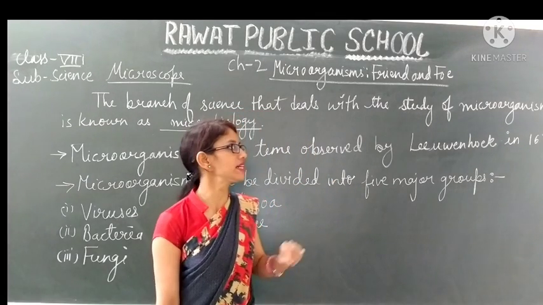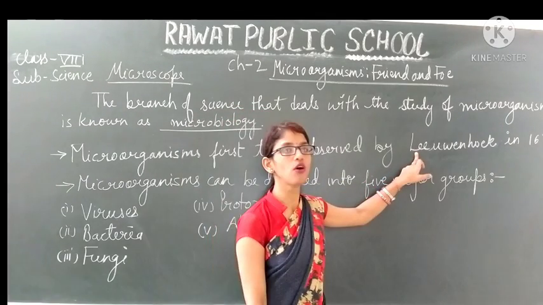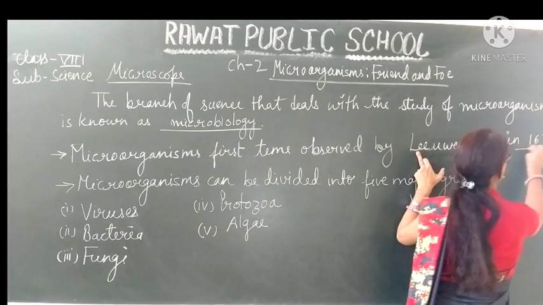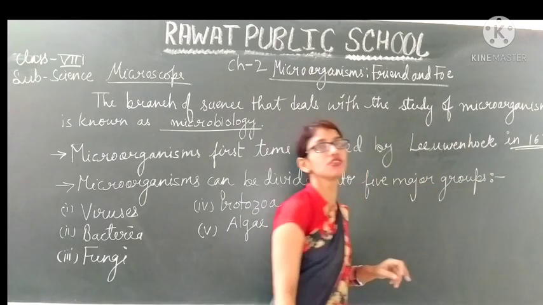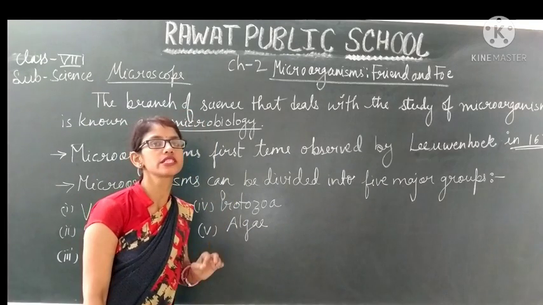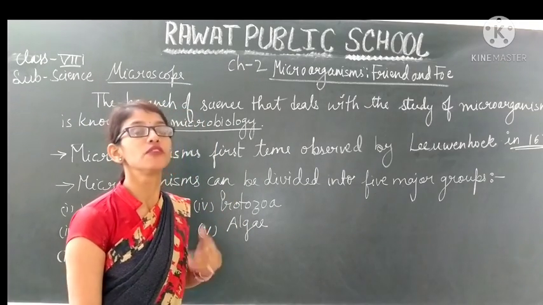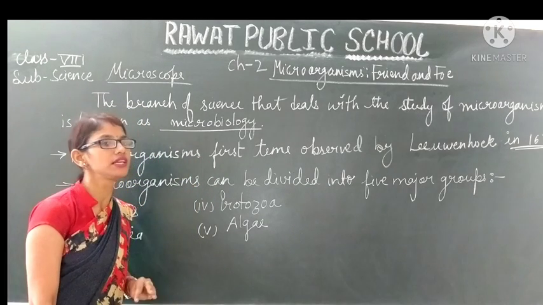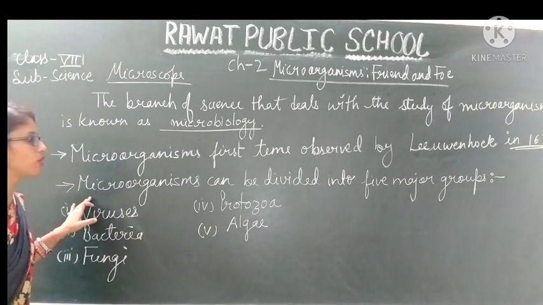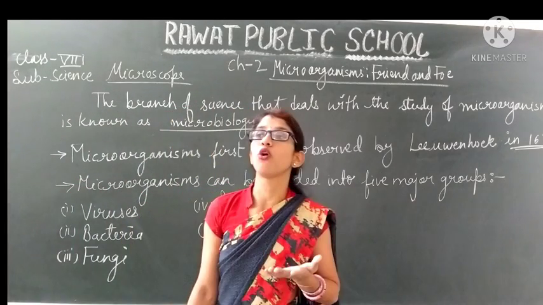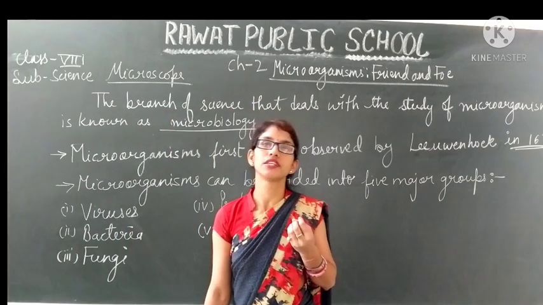There was a scientist named Leeuwenhoek. He first observed the microorganisms in the year 1673.